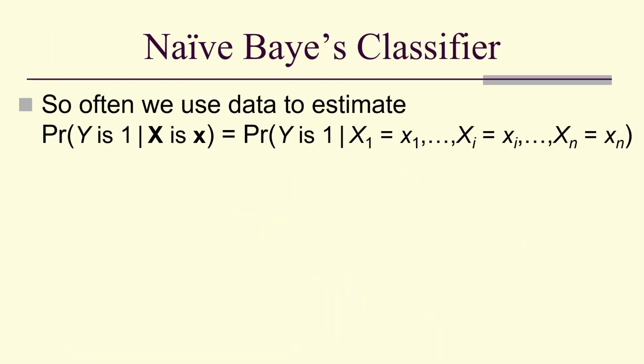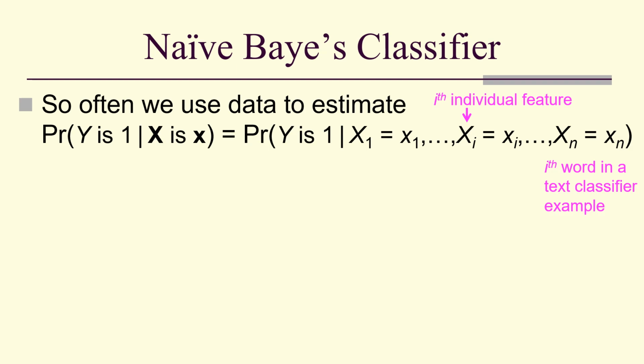So we often use data to estimate this regression function, the probability y is 1 when the vector variable x is little x, which is written in this way. And notice that means that we're actually looking at the ith individual feature having the outcome little x sub i for i equals 1 to n.